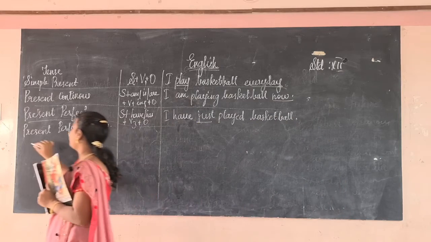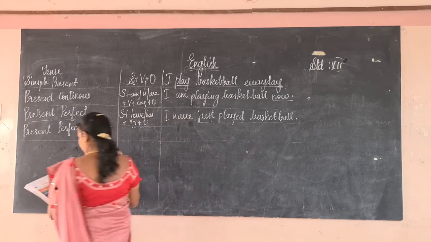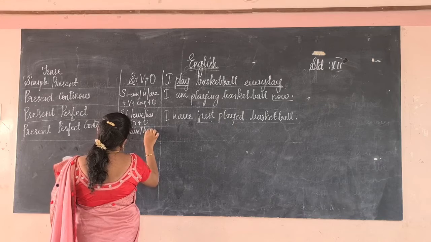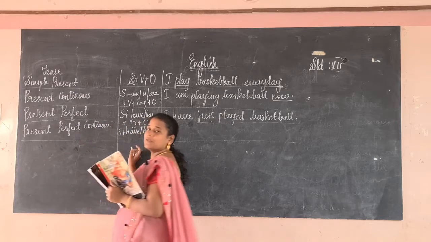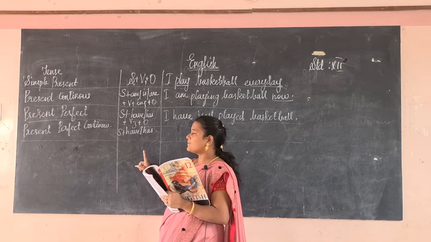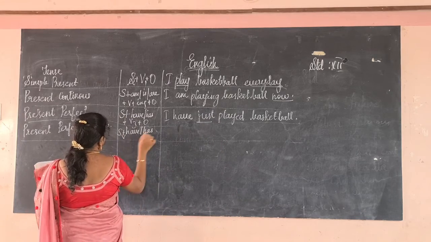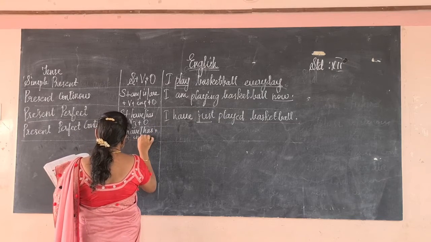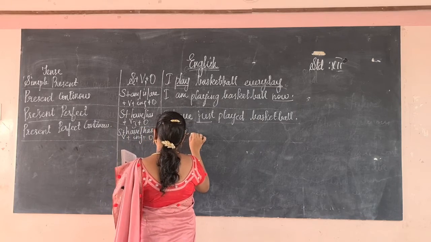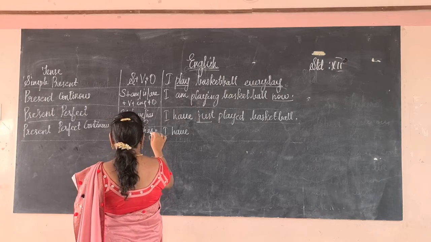Next, present perfect continuous. How will the pattern be? It will be the subject, then has or have. As I said, we use have with the first person, second person and third person plural, and has with the third person singular. Next, been plus verb plus ing plus object. So I have, here I had left one thing, been plus verb plus ing.